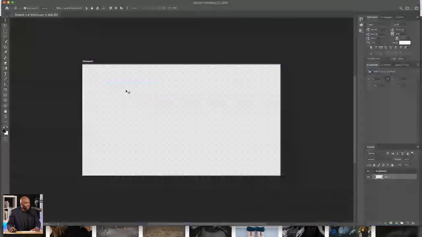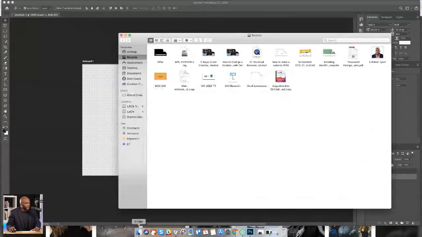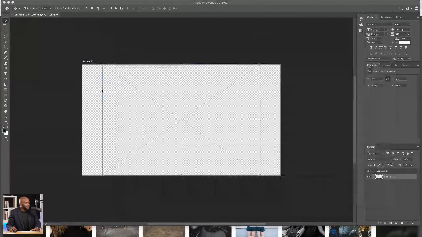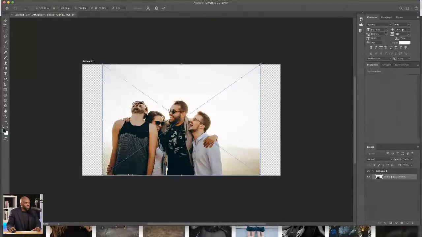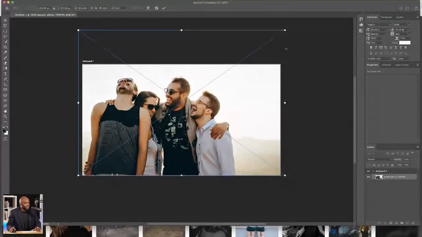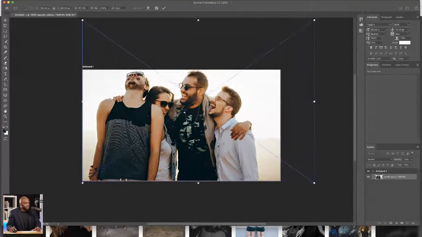So that's going to be my base. And then what I do is I go to the actual image. So it's in my downloads folder. I'll drag it over here. Okay. So what I'm going to do now is just to resize like that and just make sure it's well cropped.